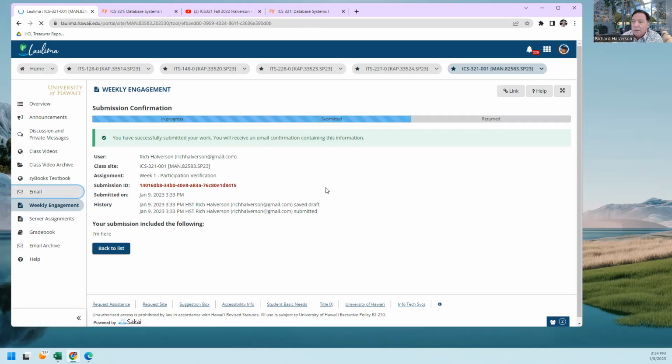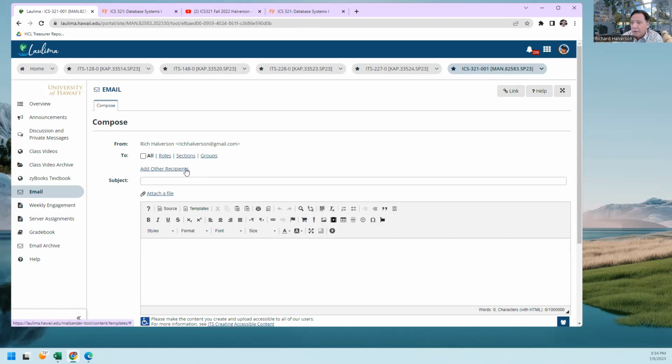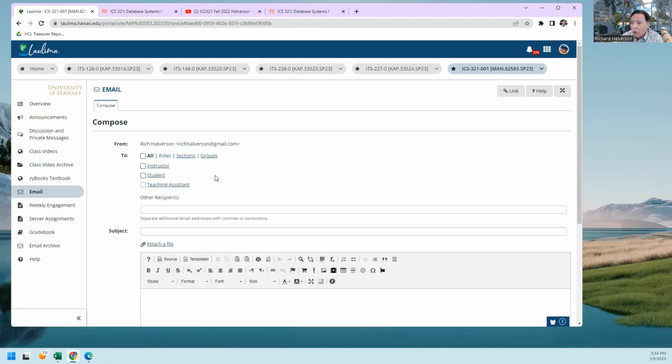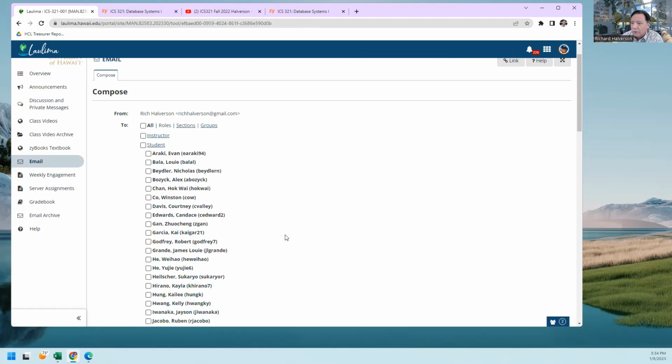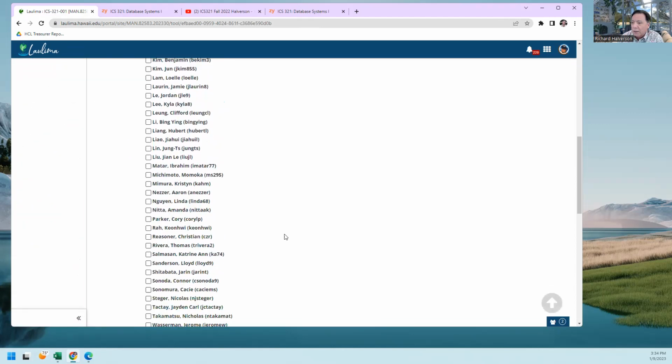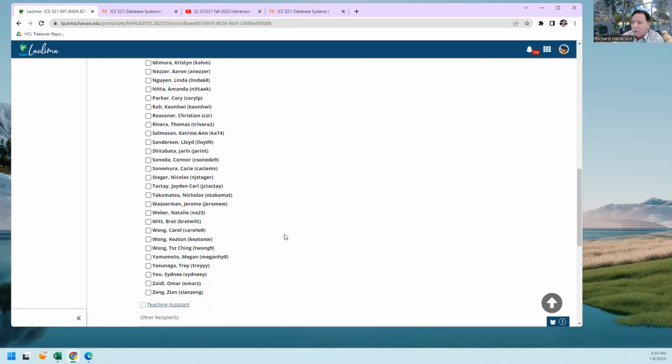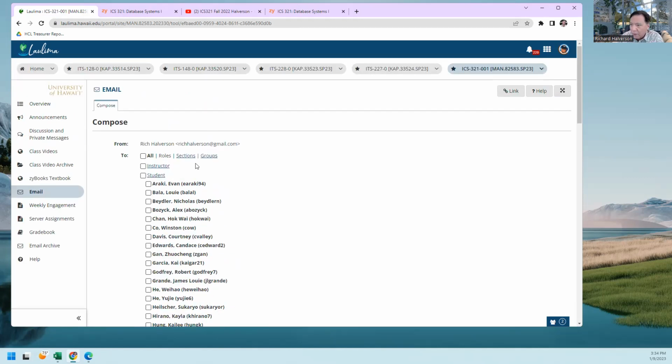If you want to email any of your classmates, you can come here and you can click on roles and click on student and email your classmates. If you're going to email your student classmates, note that I'm in here as a student. I do that so I can see what Laulima looks like to students. This one is different than my instructor Laulima. And so if you want to email students and you don't want me to see it, then go in and go like this, and then go find me and uncheck me, and then I won't get it.